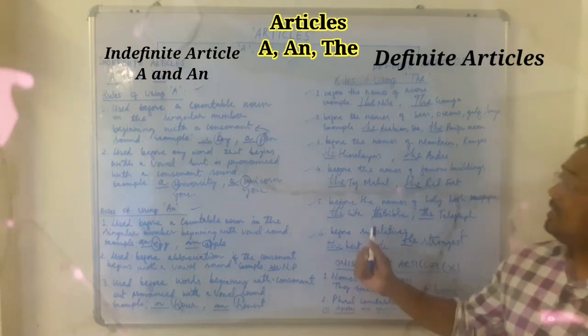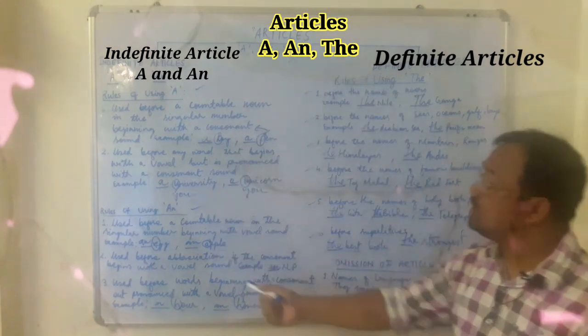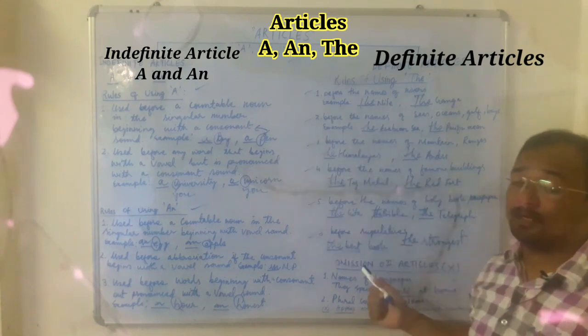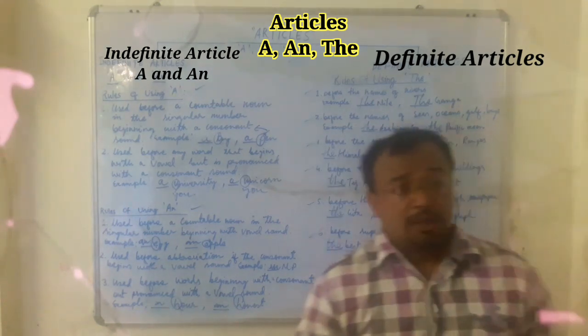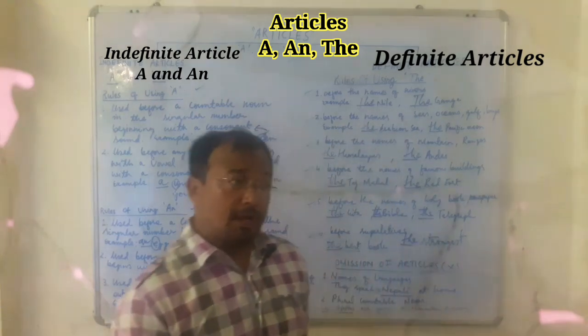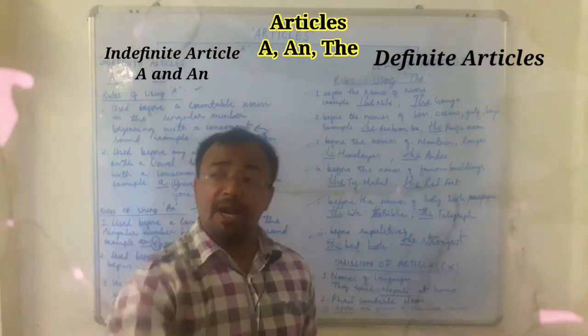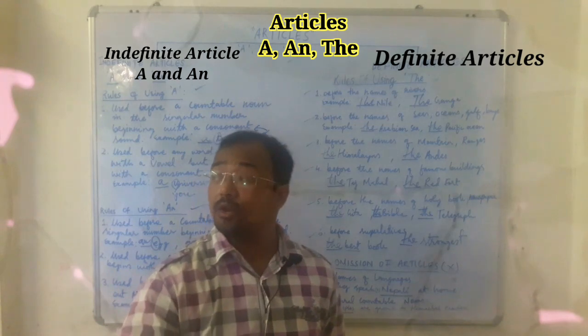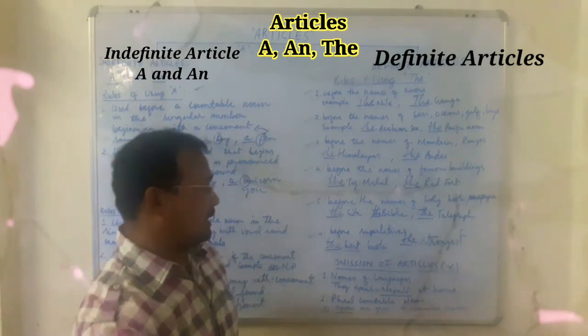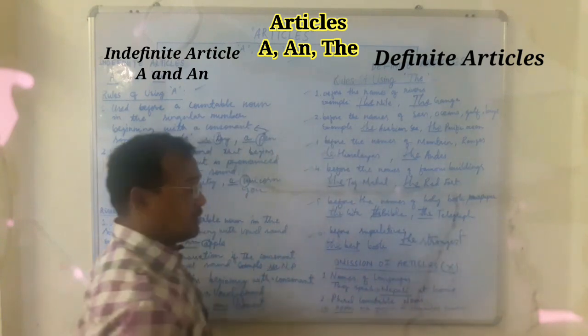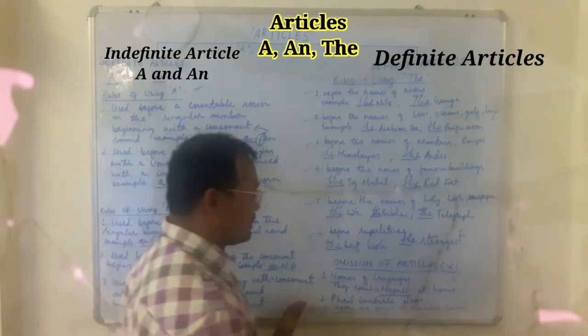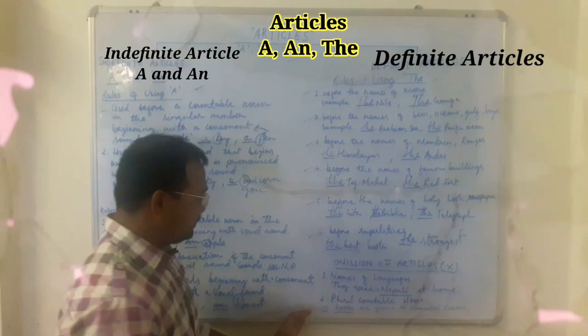Okay. Now these are all the uses of a and the. Now there are some places where you have to omit the article. You are not supposed to use any article, and you will just put a cross symbol in those places. So here are 2 rules I have mentioned in this explanation.